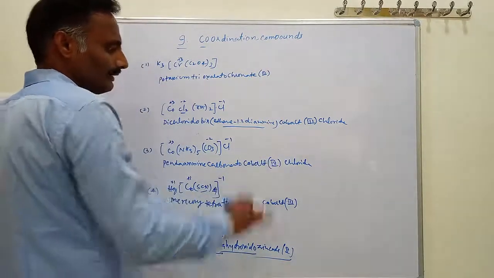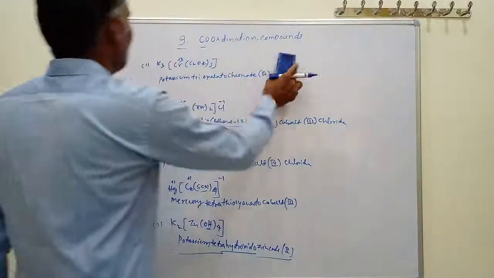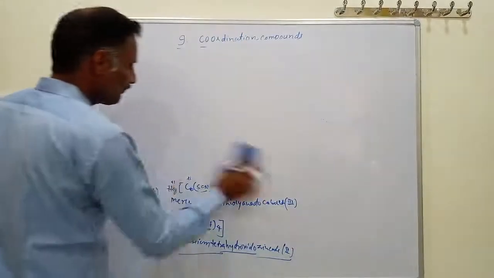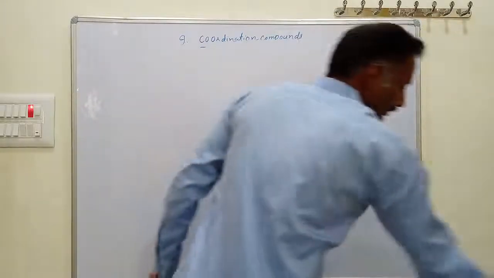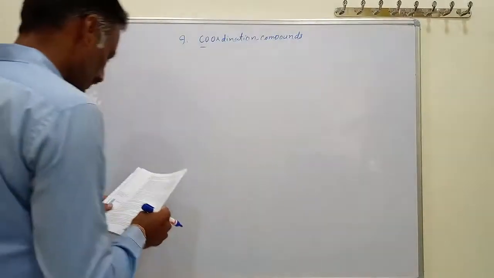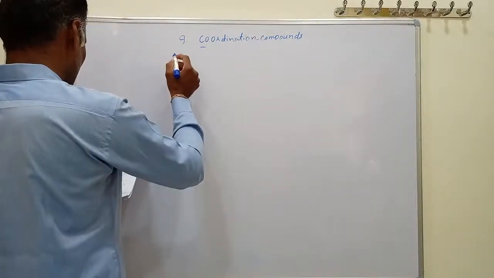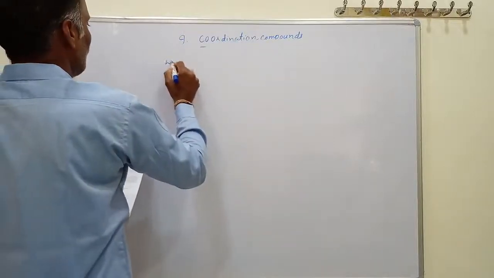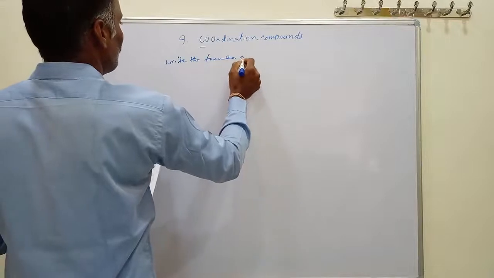Okay. Then after this, we go for the next exercise. Here you have some of the names of the compounds and you write down their formulas. For example, here it is given as potassium tetrahydroxozincate. You write the formula of the compound. Write the formula of the compounds.